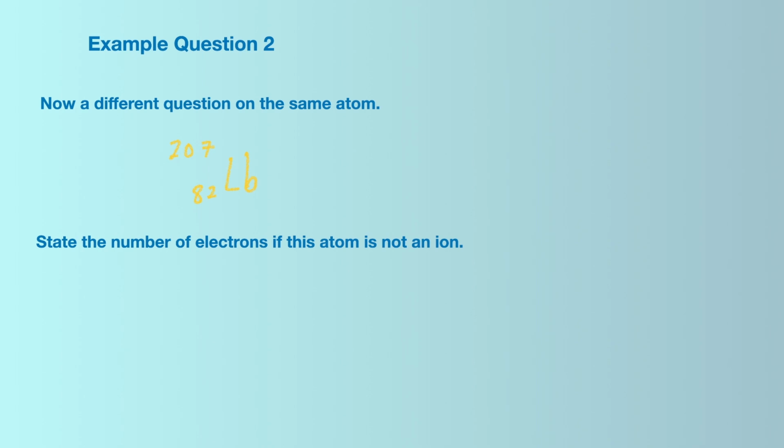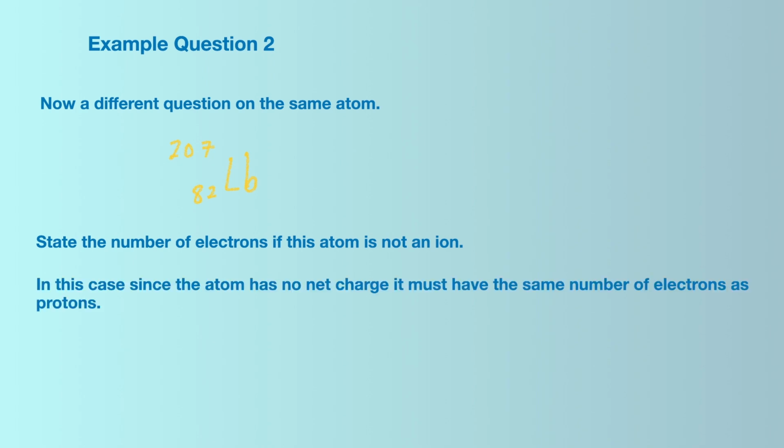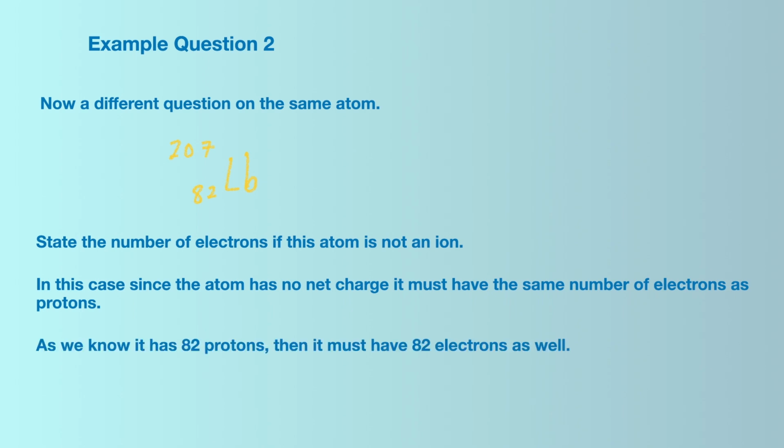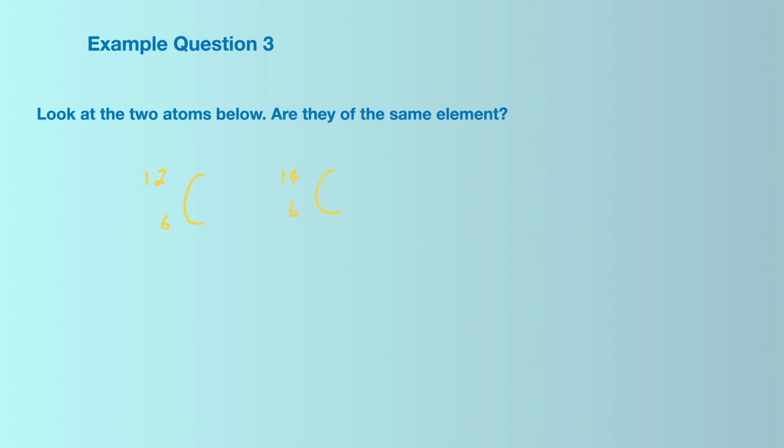Moving on to example question number 2. We need to state the number of electrons if this atom is not an ion. In this case, since the atom has no net charge, it must have the same number of electrons and protons. As we know, it has 82 protons, number on bottom left of symbol for element, then it must also have 82 electrons.